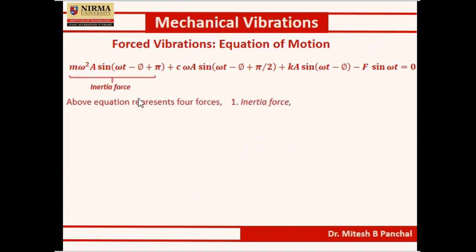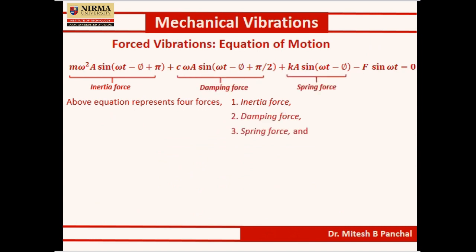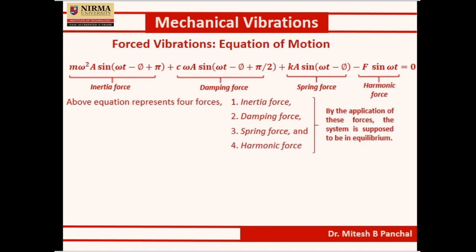The first component is the inertia force, then damping force, spring force and harmonic force. All these forces keep the system in equilibrium condition as the summation of all the forces equals 0. Now we will see the vectorial representation of all these forces.